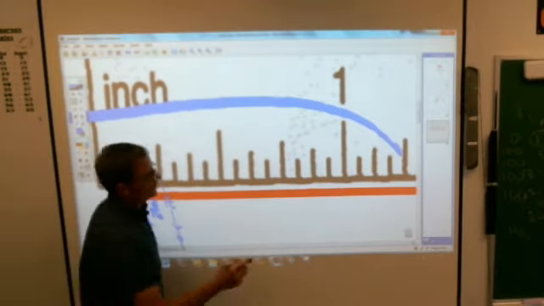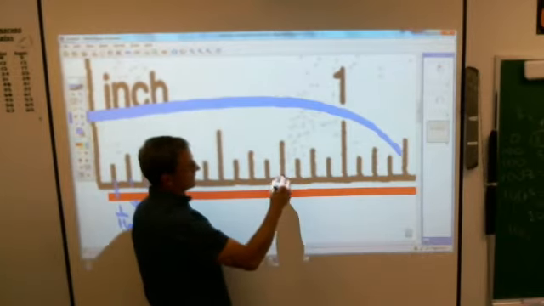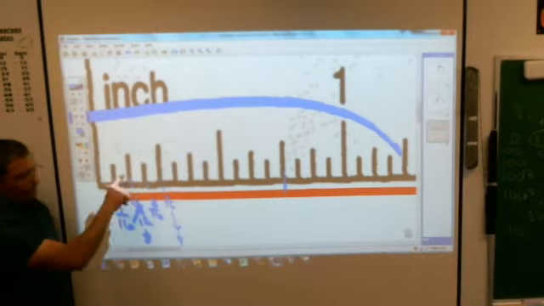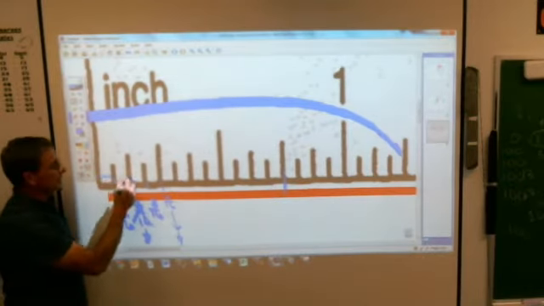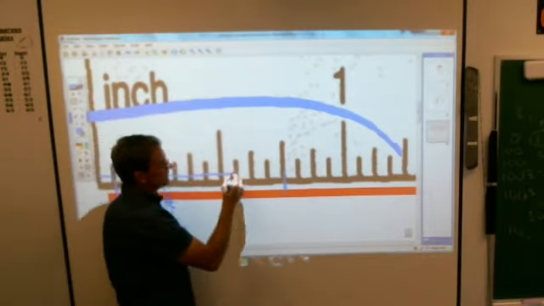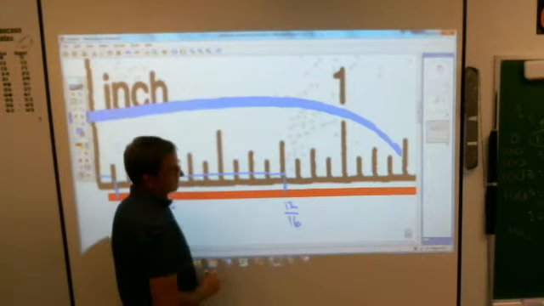Same thing, if I go all the way over to here, how many 16ths is that? Well, 1, 2, by the way, always count spaces, people, don't count hash marks. 1 space, 2 space, 3 space, 4 space, 5 space, 6 space, 7 space, 8 space, 9 space, 10 space, 11 space. This is 12/16.